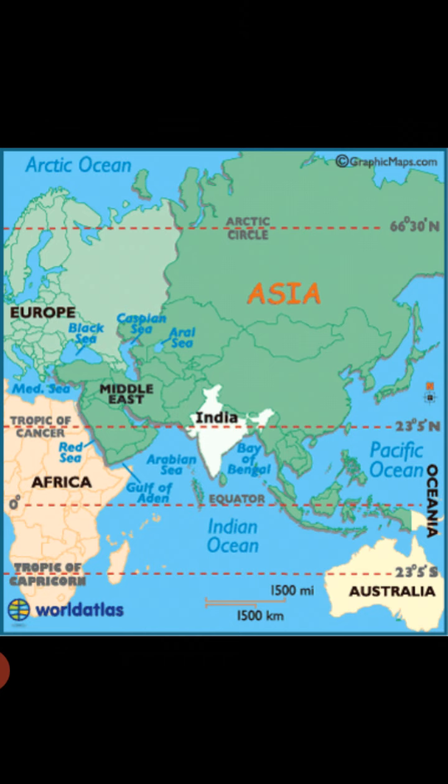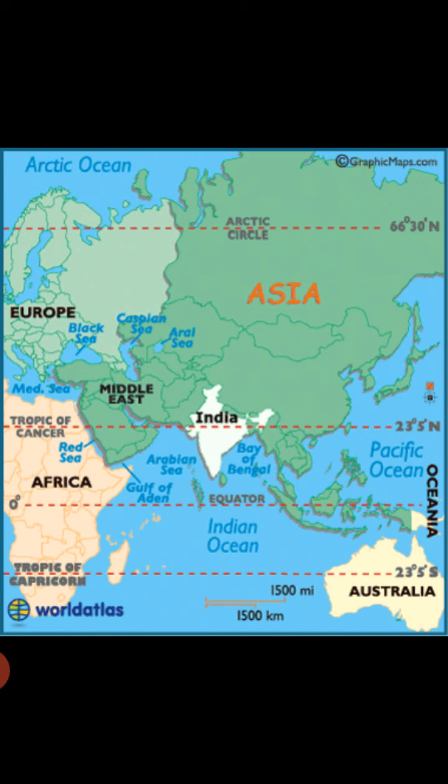Okay children, now you can see in the white color in this image how India is covered in the Asian continent. From the northeast to northwest, India is covered by the whole Asian continent.